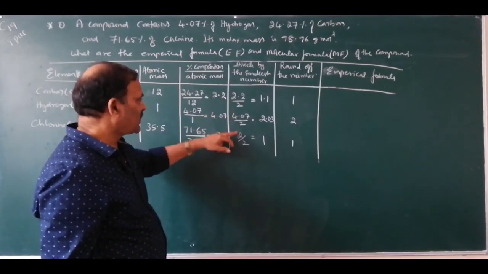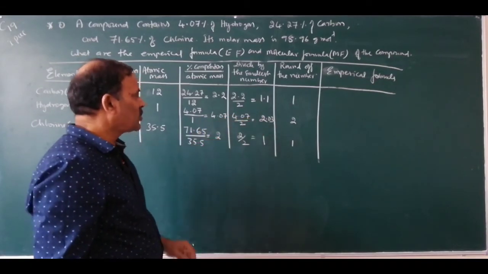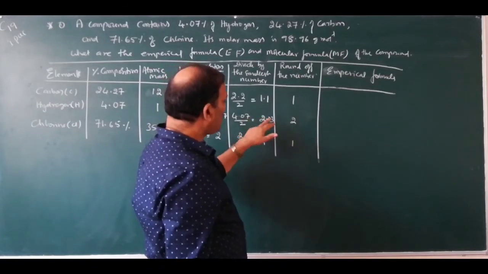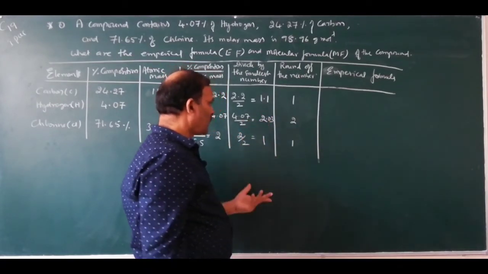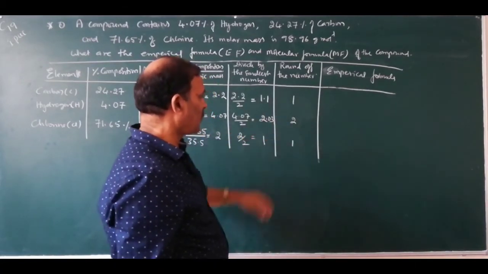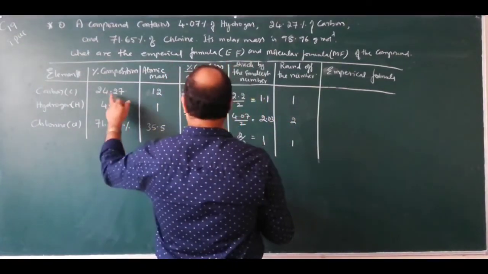Divide these numbers by the smallest number, you will get simple whole number ratio. If it is not simple whole number ratio, divide it by a suitable integer so that you will get a simple whole number ratio. Then write the empirical formula.